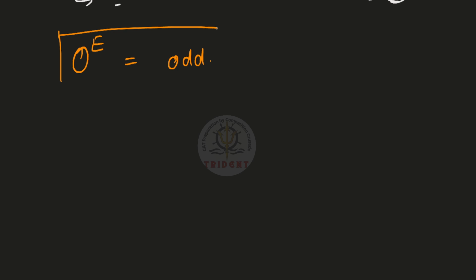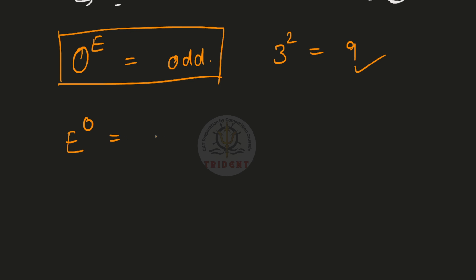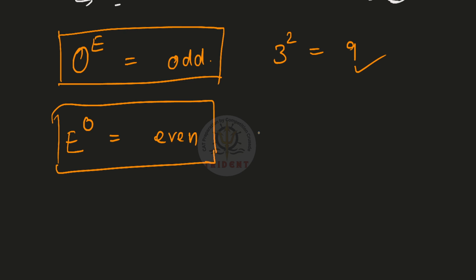Now, one more idea that I should give you, which is the exponents. So odd raised to the power even is odd. Remember this as a property. Odd raised to the power even is odd. Let's see. 3 raised to the power 2, that is 3 square, is 9. Satisfies. Even raised to the power odd is even. Needless to say, even to the power even is always going to be an even only.